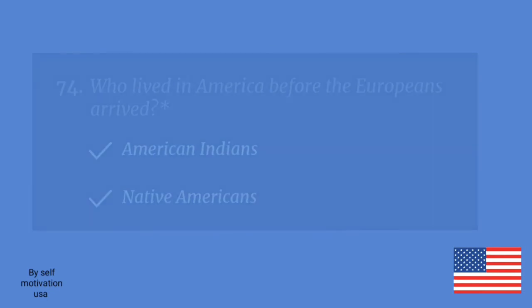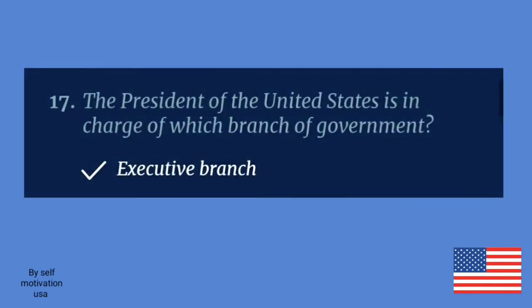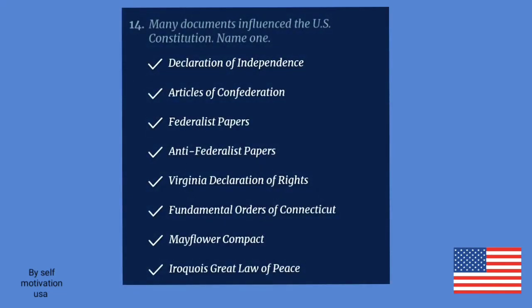Native Americans. What is one way Americans can serve their country? Pay taxes. The President of the United States is in charge of which branch of government? Executive branch. Many documents influenced the U.S. Constitution. Name one.